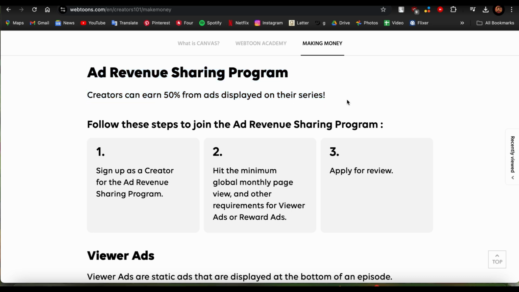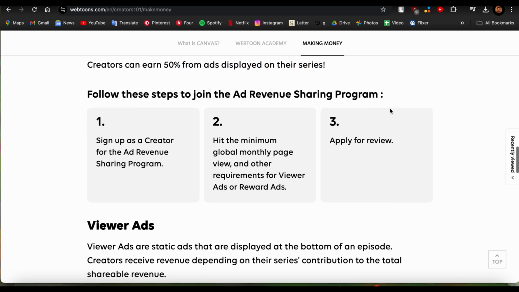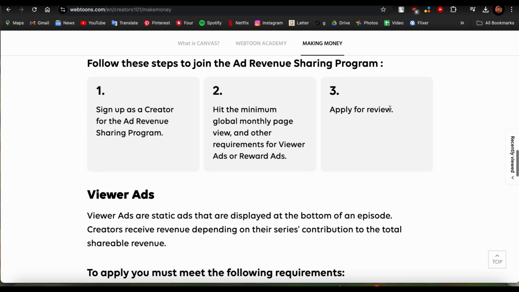It says right here that creators can earn 50% from ads displayed on their series. So you should also focus on ads, which are very helpful for you. It says that to be part of the ad revenue sharing program, you need to sign up as a creator for the ad revenue sharing program, and you need to hit the minimum global monthly page views and other requirements for viewer ads or reward ads, and you need to apply for review. Your ad is also very important.